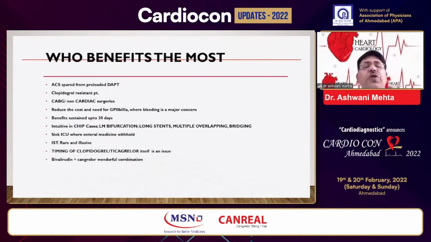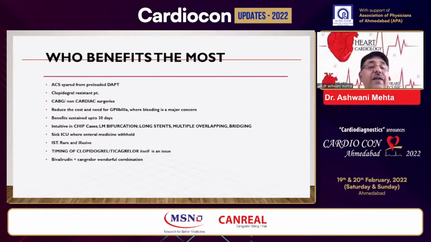Which patients are going to benefit the most? The ACS patients not preloaded with DAPT, clopidogrel-resistant patients, CABG or non-cardiac surgery patients, to reduce the cost and need for GP2B3A inhibitors where bleeding is a major concern, with benefit sustained up to 30 days.